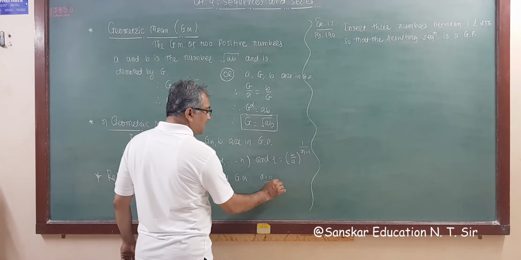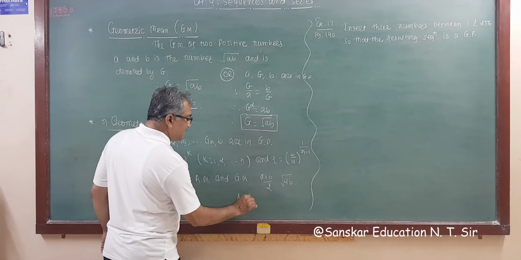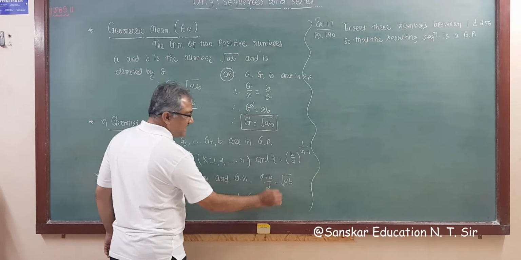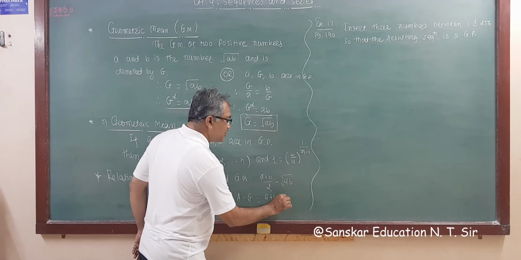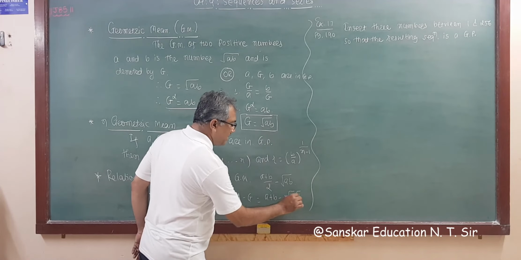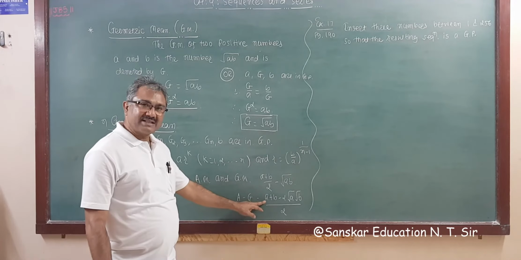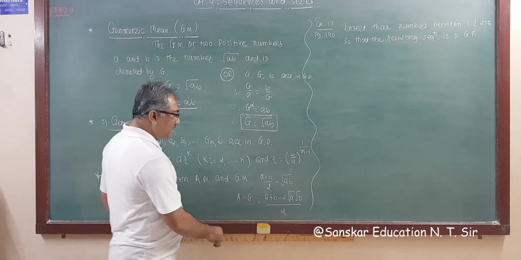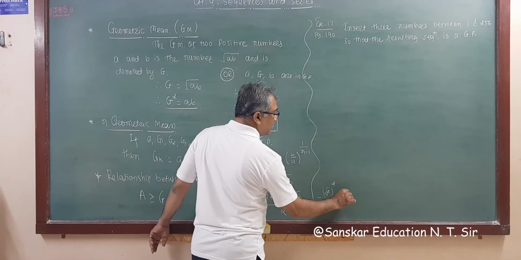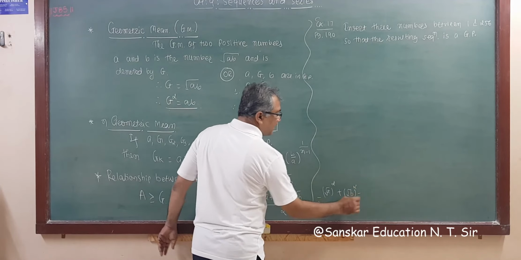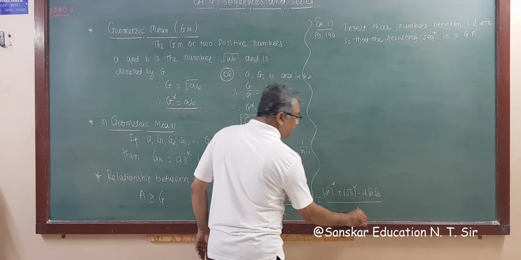And the geometric mean is root ab. So if we take A minus G, then (a plus b) by 2 minus root ab. If we multiply, we get a plus b minus 2 times root a into root b, whole upon 2. This is root a square, this is root b square. So we can write this as root a square plus root b square minus 2 times root a into root b, divided by 2.